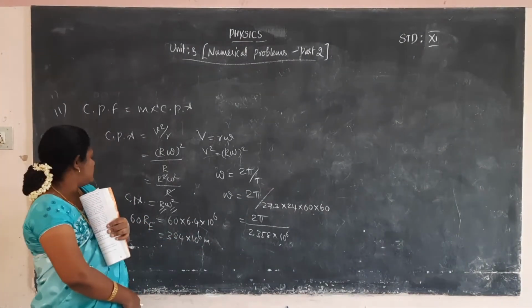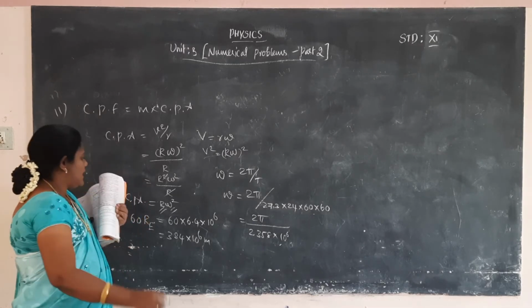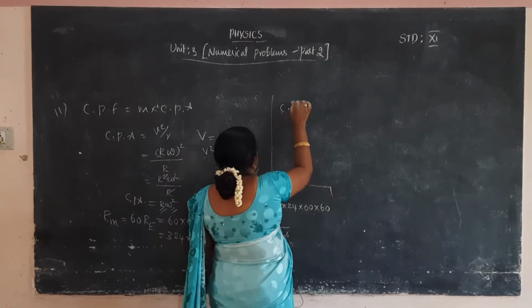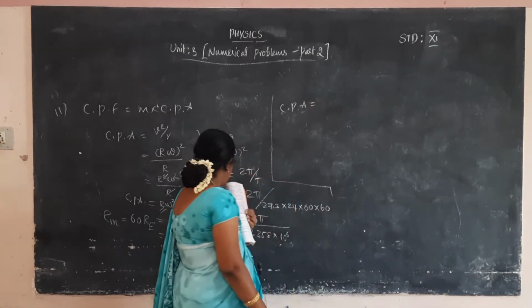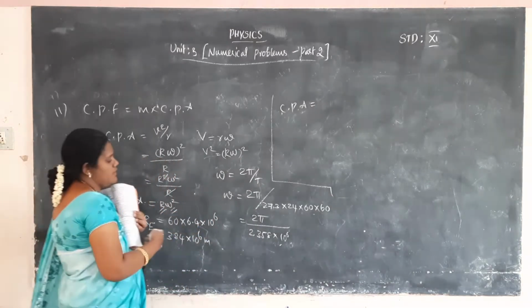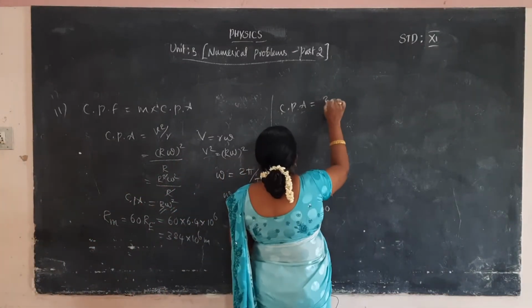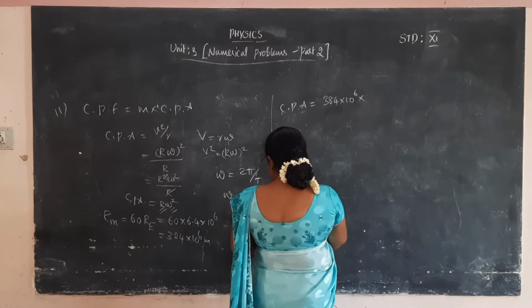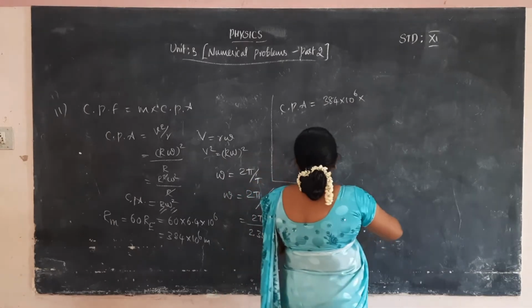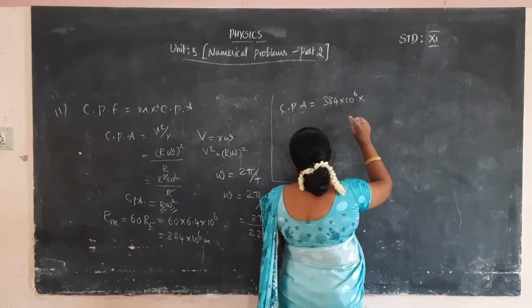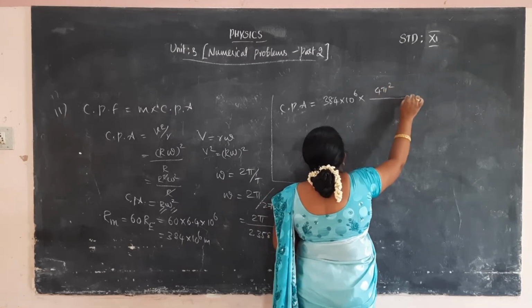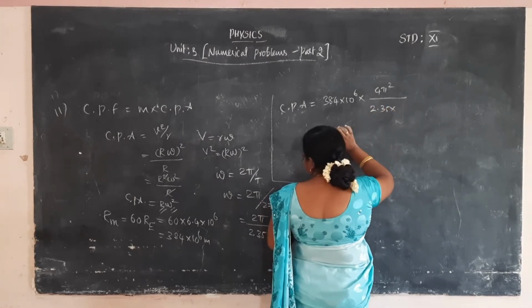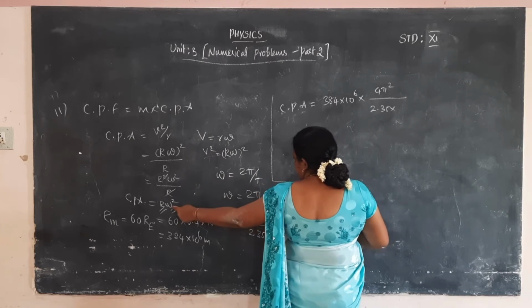Now calculate the centripetal acceleration. Substitute the r value and the omega value. The centripetal acceleration is r into omega square.